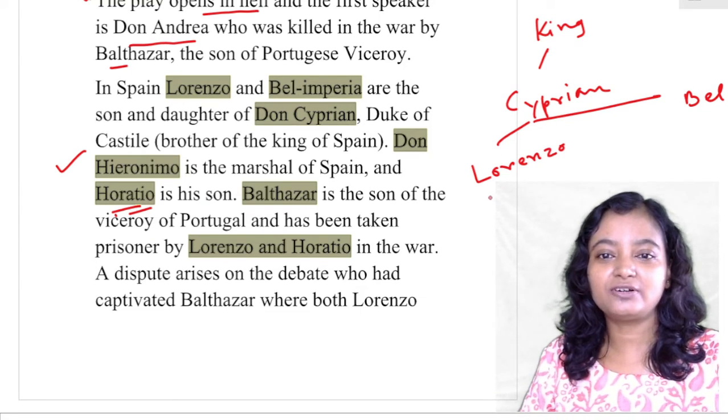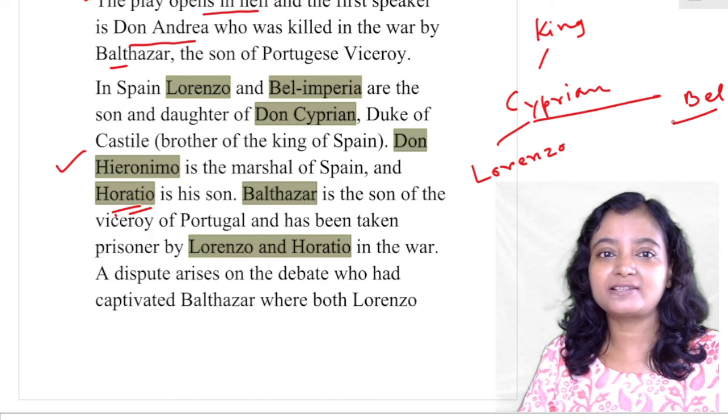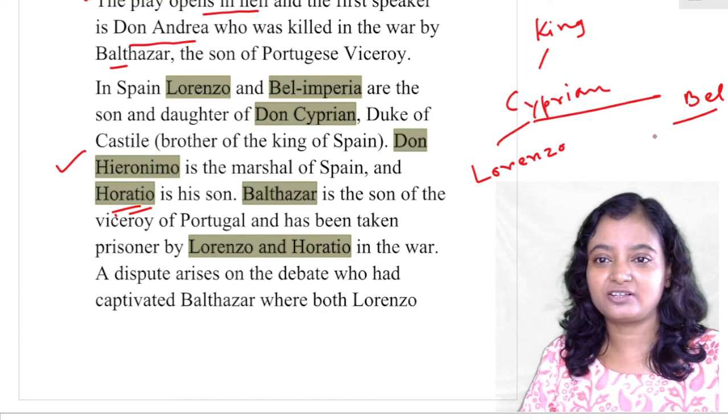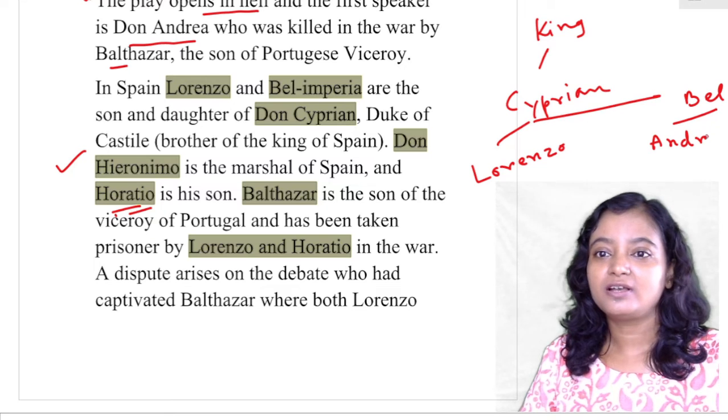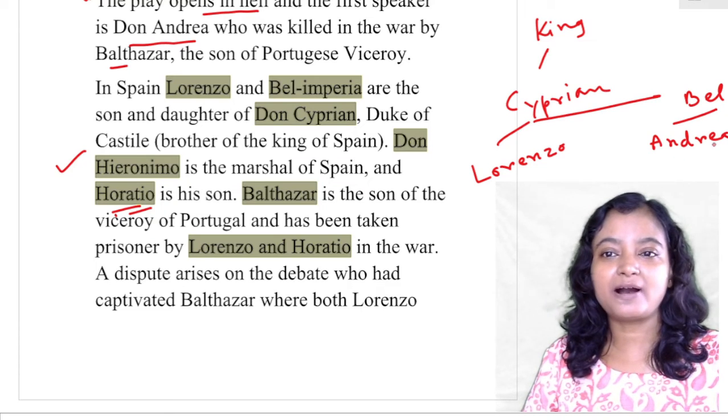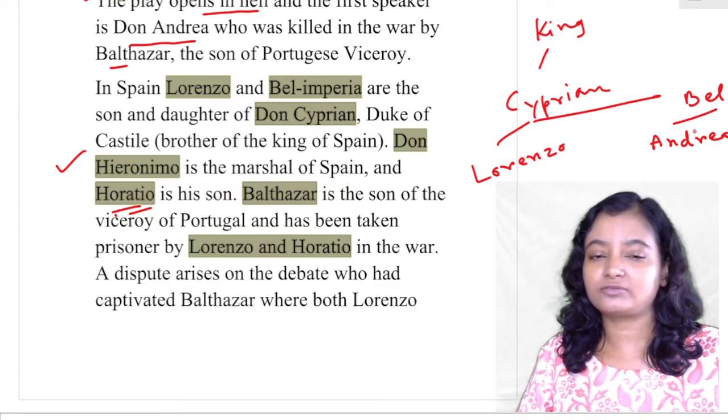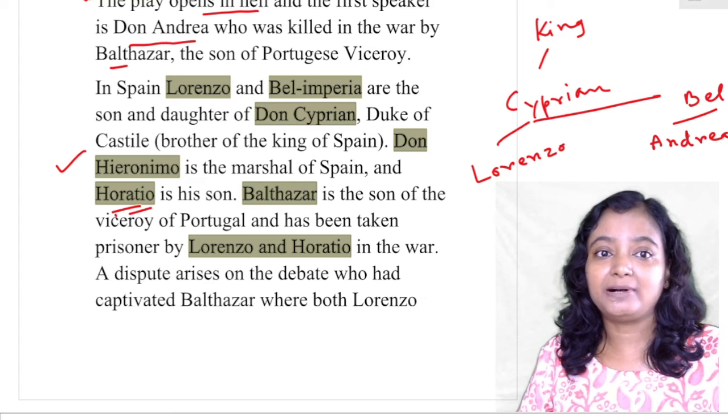Now Lorenzo is the villain, and Belle Imperia's lover is Don Andrea. So Andrea is the lover of Belle Imperia, who was murdered by Balthazar, the son of the Portuguese viceroy.